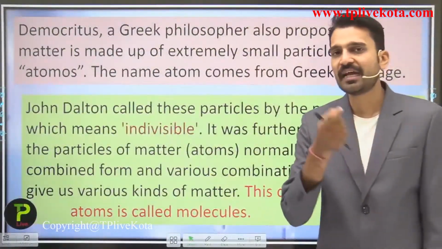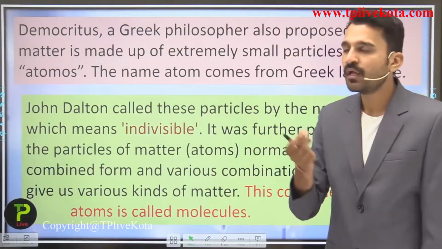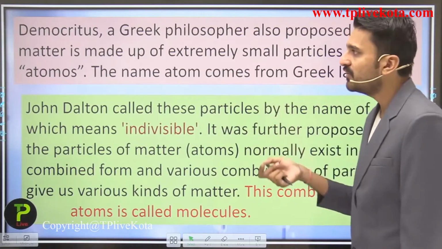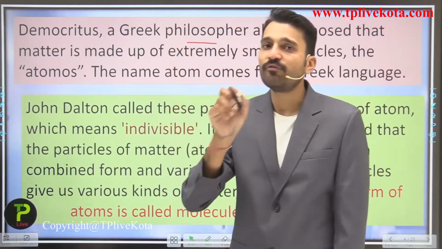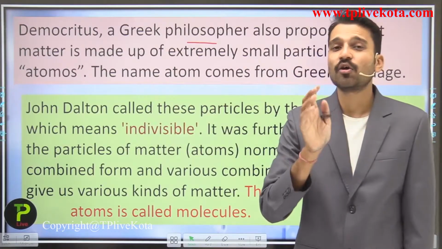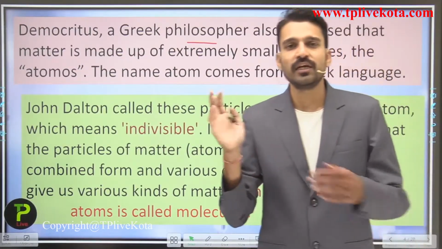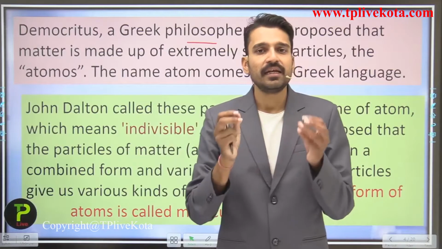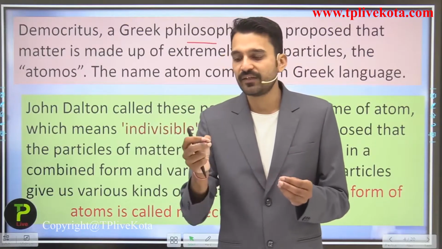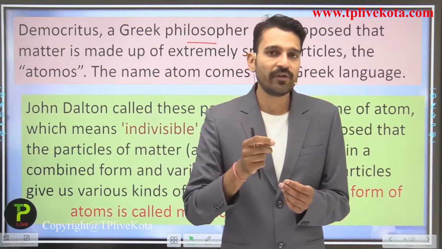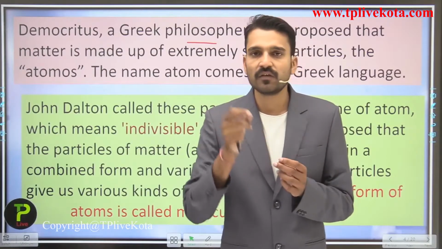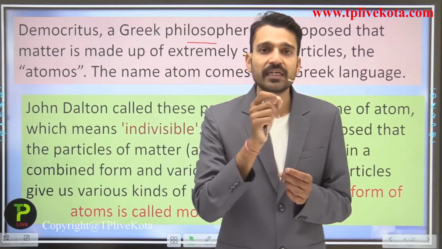Moving to the next theory, which was given by Democritus, the Greek philosopher. Democritus and Leucippus gave a similar theory, that matter is made up of very small particles called atomos. They said that if you keep on dividing any substance, a stage is reached where the particle cannot be divided.